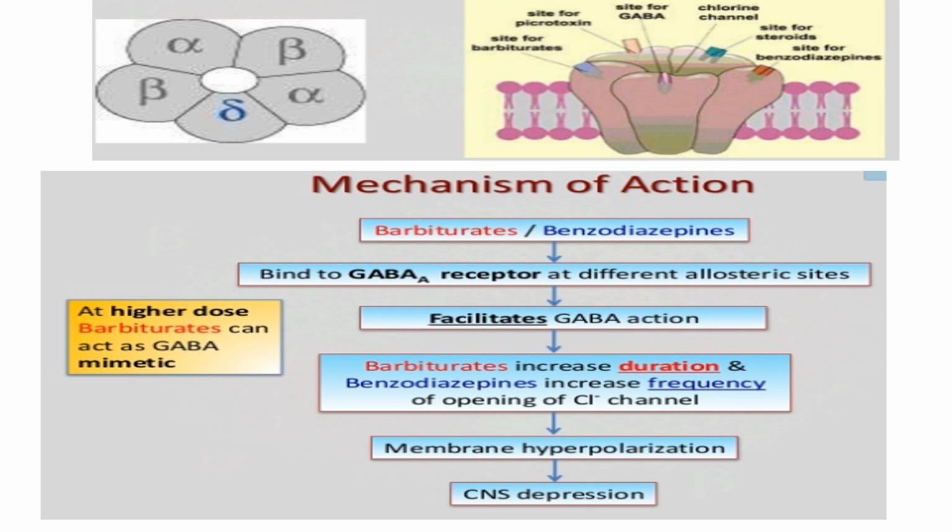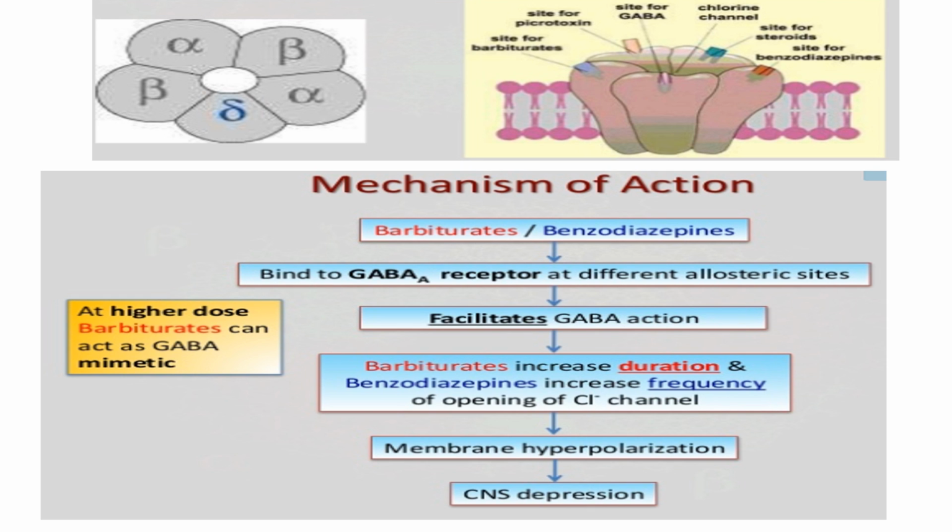Now we'll come to the mechanism of action of benzodiazepines and barbiturates. This class of drugs mainly acts on the GABA A receptor chloride ion channel. This is the representation of the GABA A receptor chloride ion channel. This GABA A receptor has many subunits like alpha, beta, delta, etc. The various receptor sites are located on the various subunits.